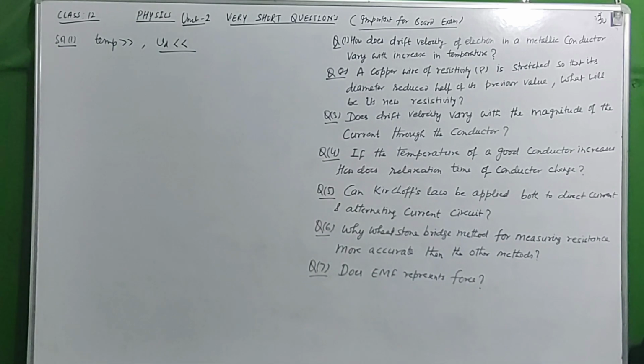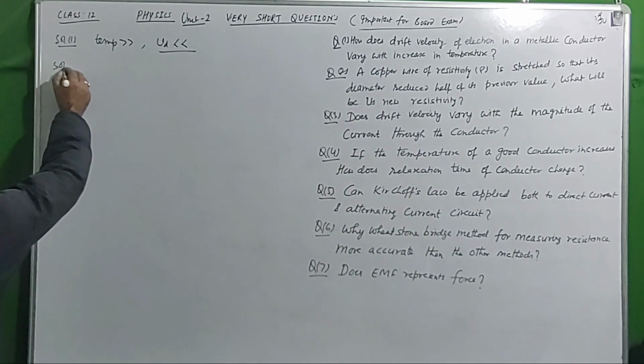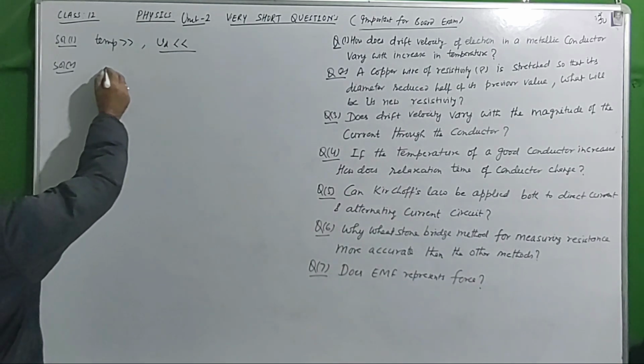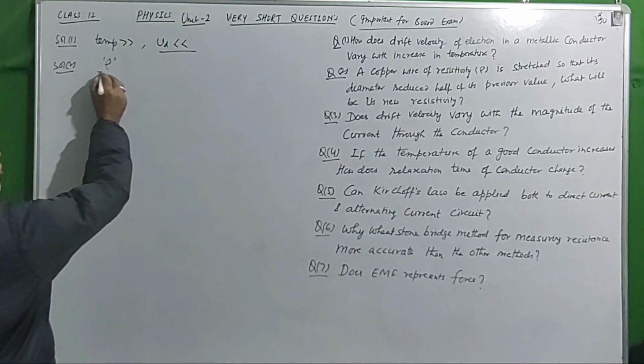Question second. A copper wire of resistivity rho is stretched, so its diameter is reduced to half of its previous value. What will be its new resistivity? It's a clear thing that resistivity of a particular material is the characteristic property of that material. It depends on the material only. If you are stretching or reducing, there is no change. So its resistivity remains the same.